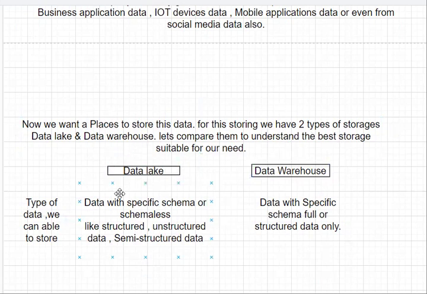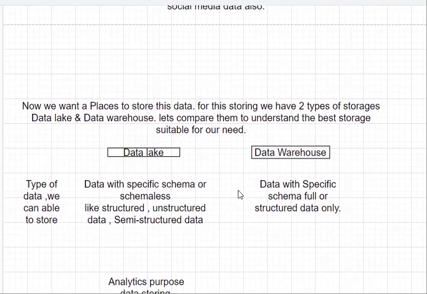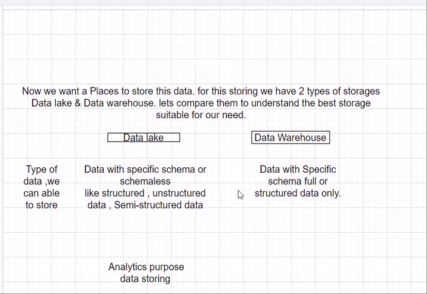For analytical purposes, we use this data lake to store a large amount of data. For analysis, we need to use this data lake, right? Yeah. So to store any type of data, any size, any amount of data, we use this data lake because it costs you less for storing that much large data compared to the data warehouse.